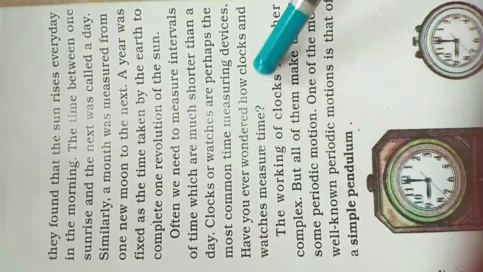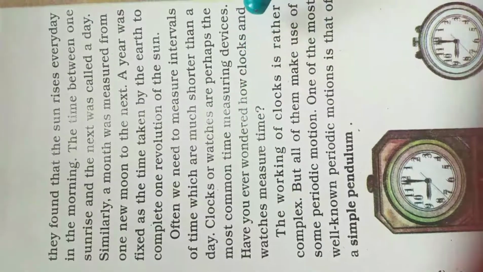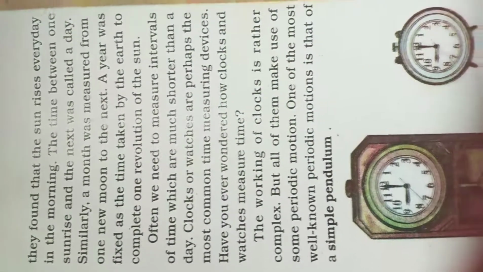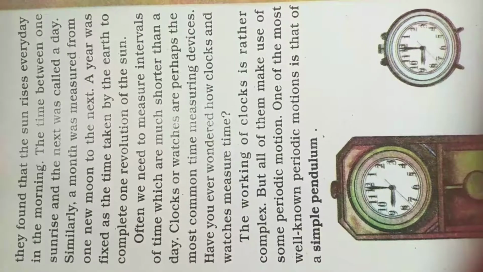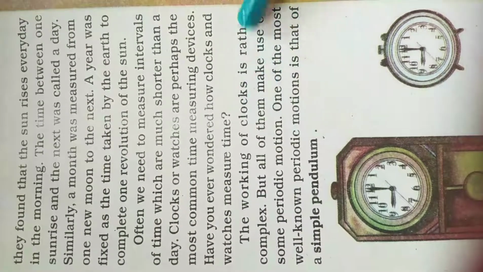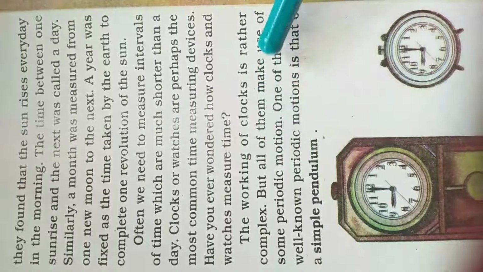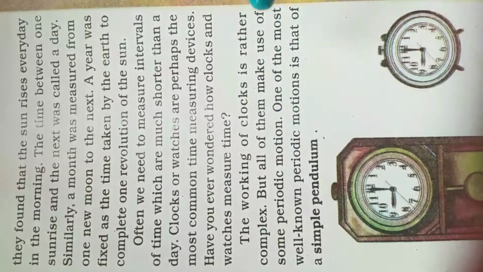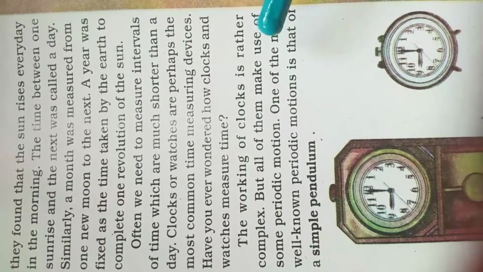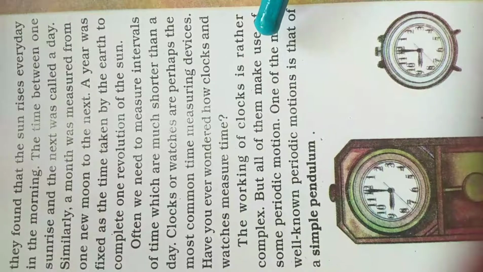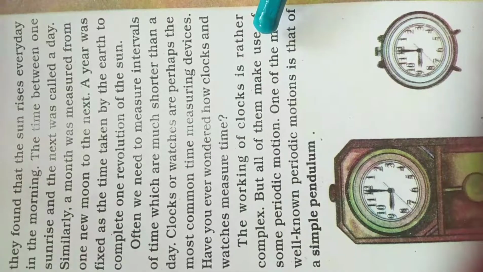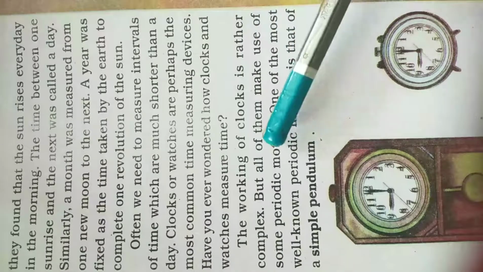Have you ever wondered how clocks and watches measure time? You know very well how watches and clocks measure time. The working of a clock is rather complex, but all of them make use of some periodic motion. Periodic motion you also studied. All the needles are moving from a fixed place in a round. That is called periodic motion.